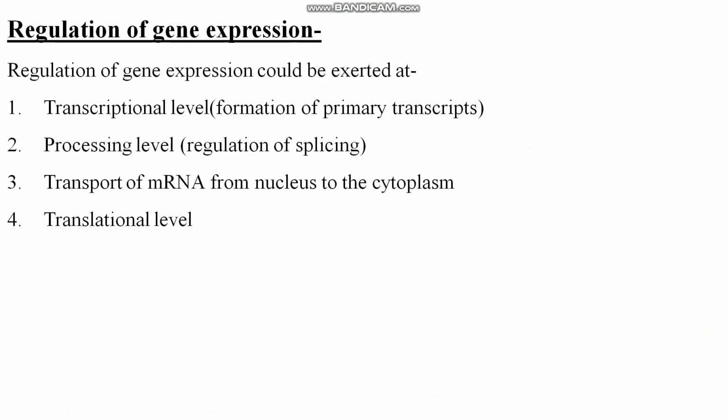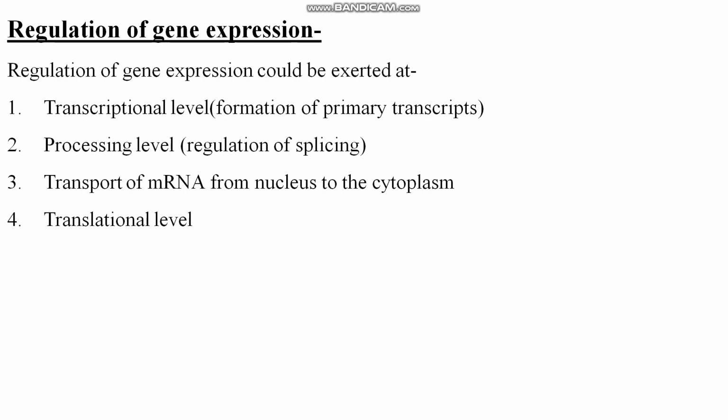So it is very important that it should be checked whether the process is going well or something is wrong. It is a genetic matter, a matter of genes, nothing can go wrong. That's why regulation is required there. So regulation of gene expression is checked at particular levels. First, at the transcriptional level, where the primary transcript, meaning mRNA, is formed. It is checked whether the primary transcript is forming well or something is a problem there, right?